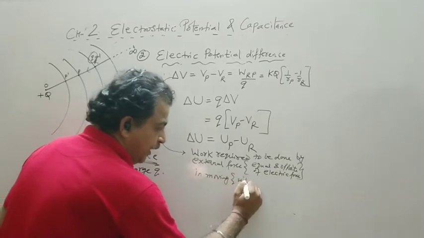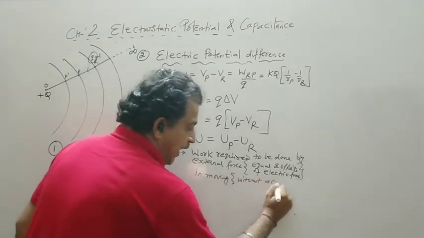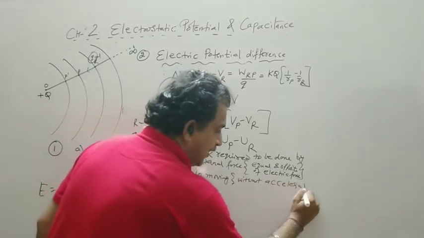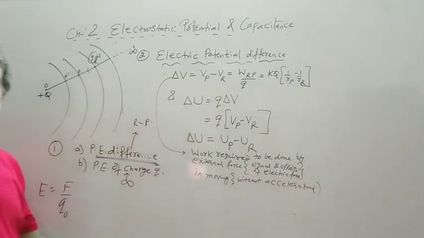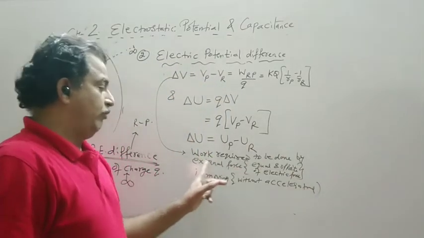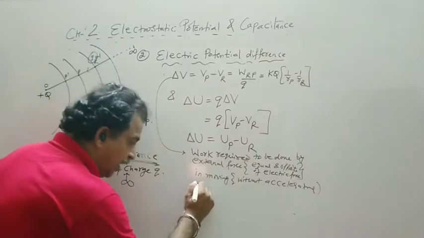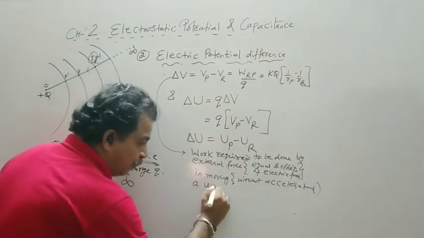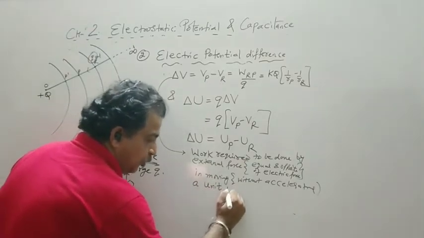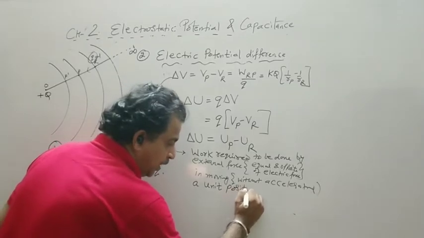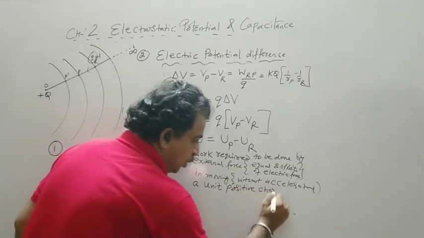Again the movement should be without acceleration. So work required to be done by external force in moving a unit positive charge, that is 1 coulomb.